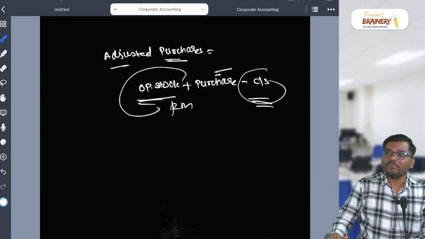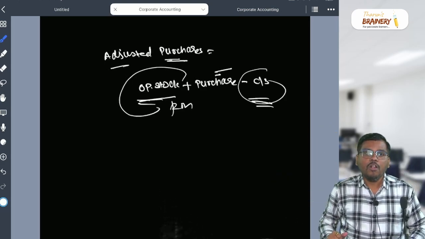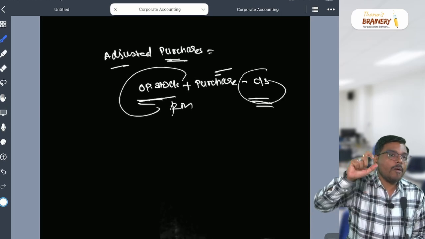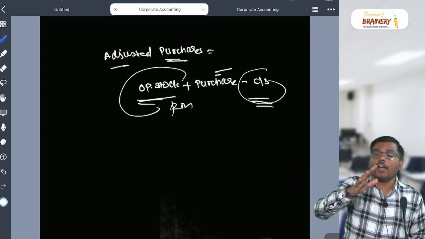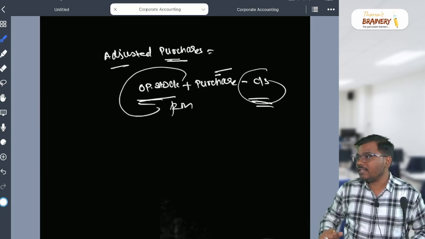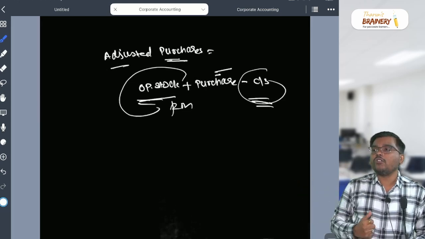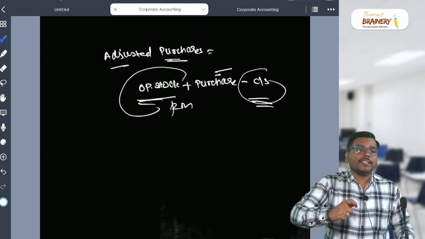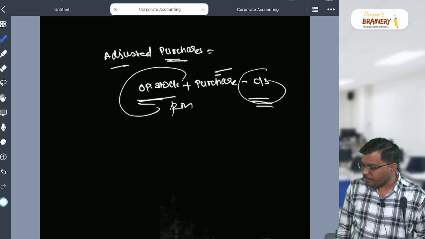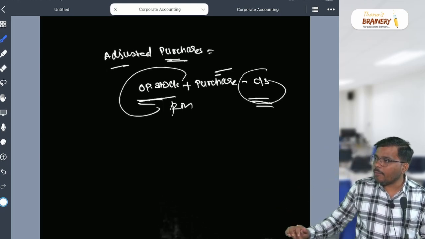They have used their own term. They have not used the word adjusted purchases. The difference you have to understand first. Raw material consumed and the raw material purchase. Are you getting my point or not?